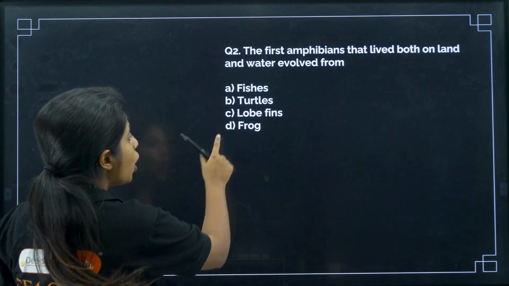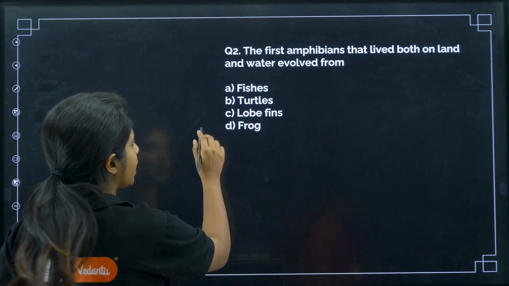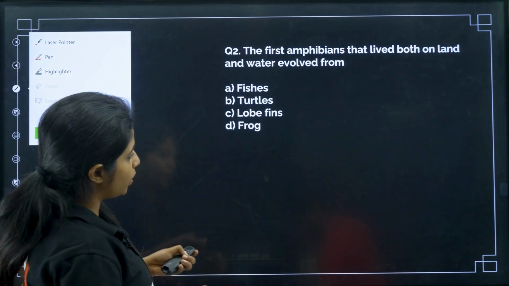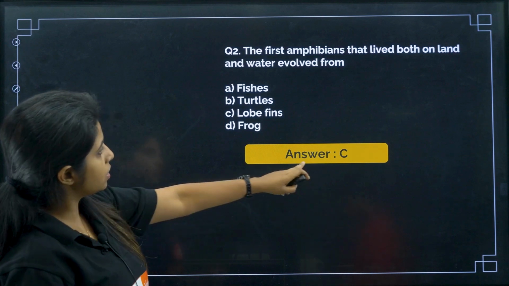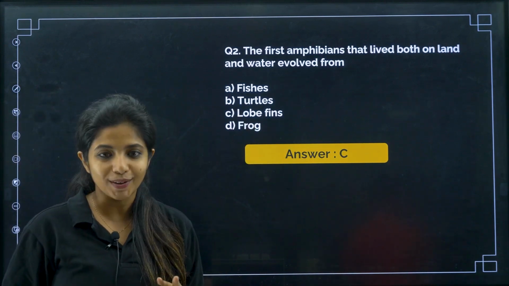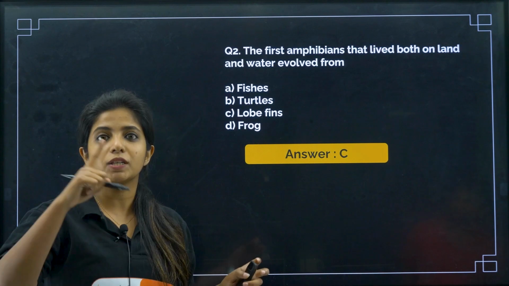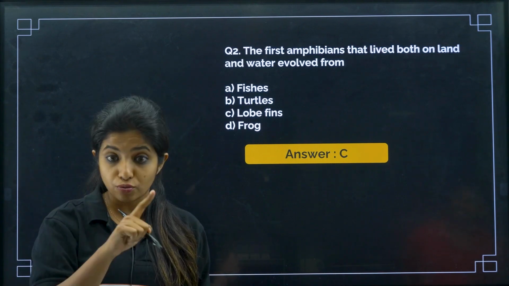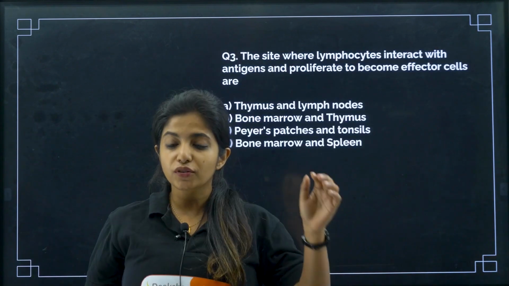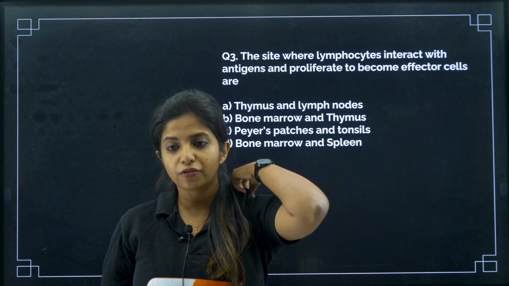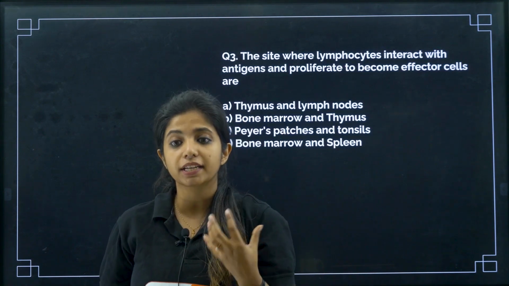It was lobfins, my dear children. So this is a direct question again from your NCERT. What is the answer for this? I am not writing the answer; let's say answer C is the answer. Now if the question was what is the connecting link between reptiles and mammals, it would have been shrews. Cool. The next question: the site where lymphocytes interact with antigens and proliferate to become effector cells are...